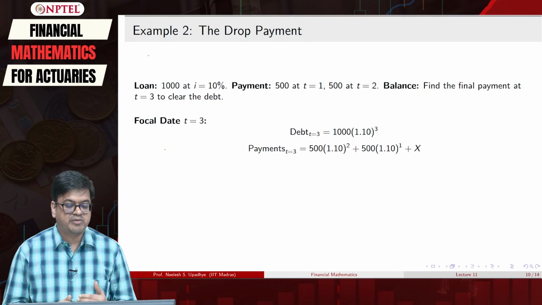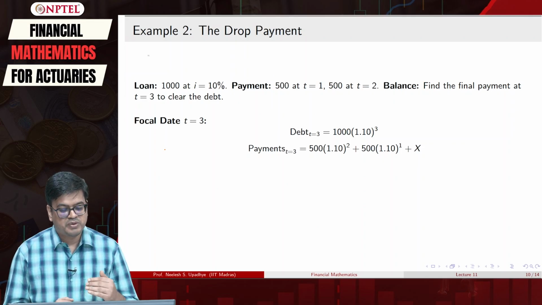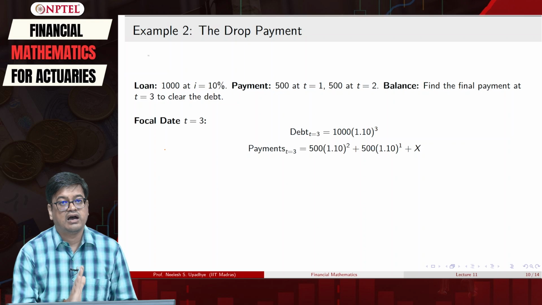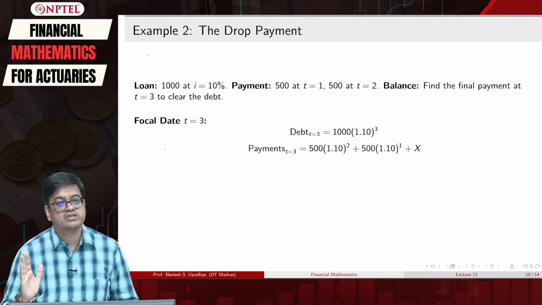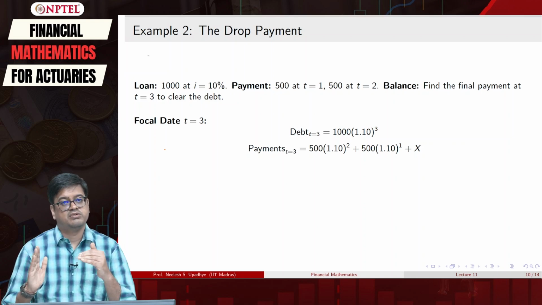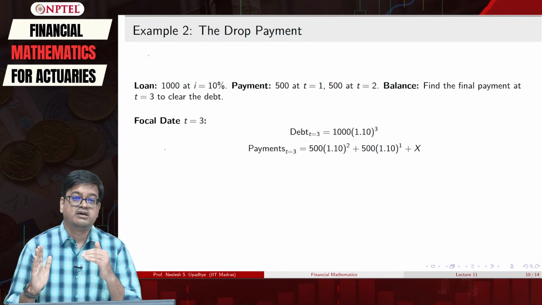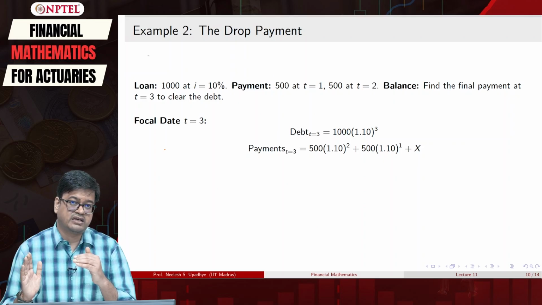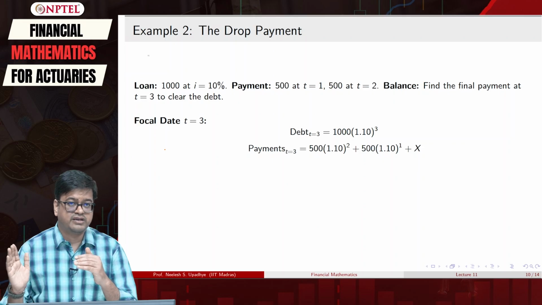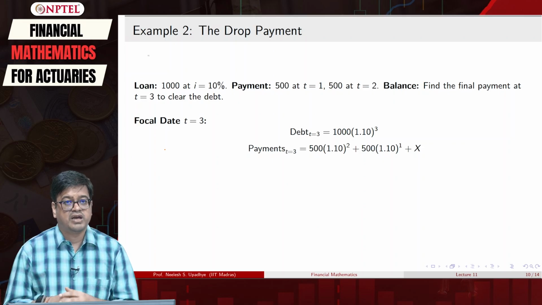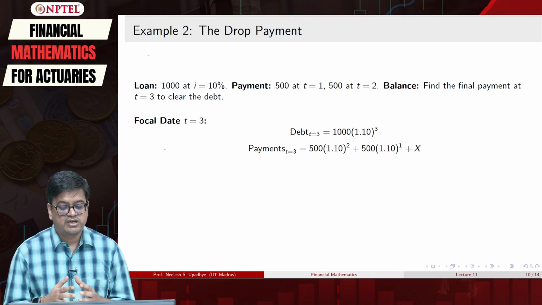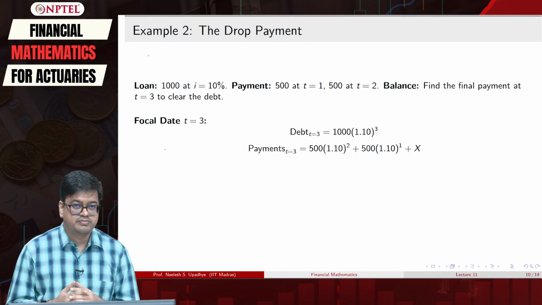Now what are the payments that you are doing? You are paying $500 at time t equal to 1. At time t equal to 3, the cost of 500 will not be 500, it will be more than that, right? So you will take the other two periods for which this money is carried over, and you will multiply by 1 plus i raised to that number of periods. That means 500 into 1.1 squared.